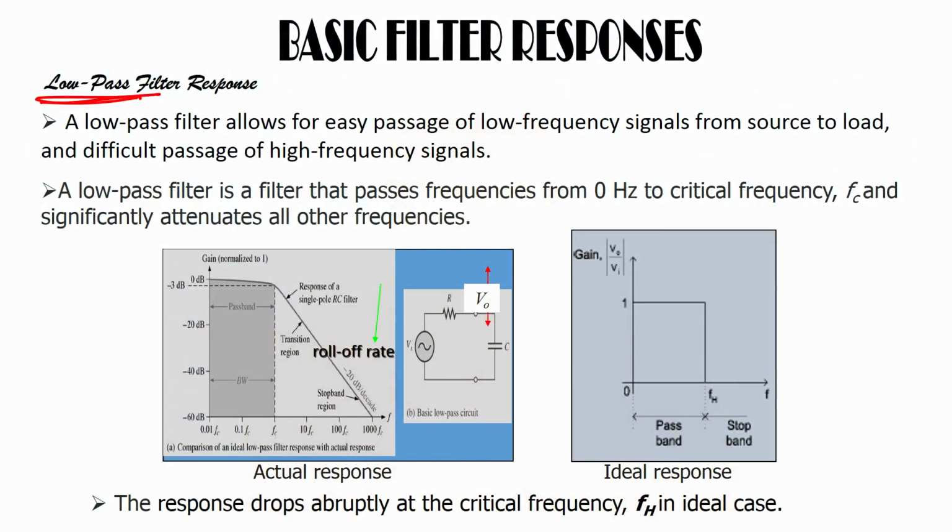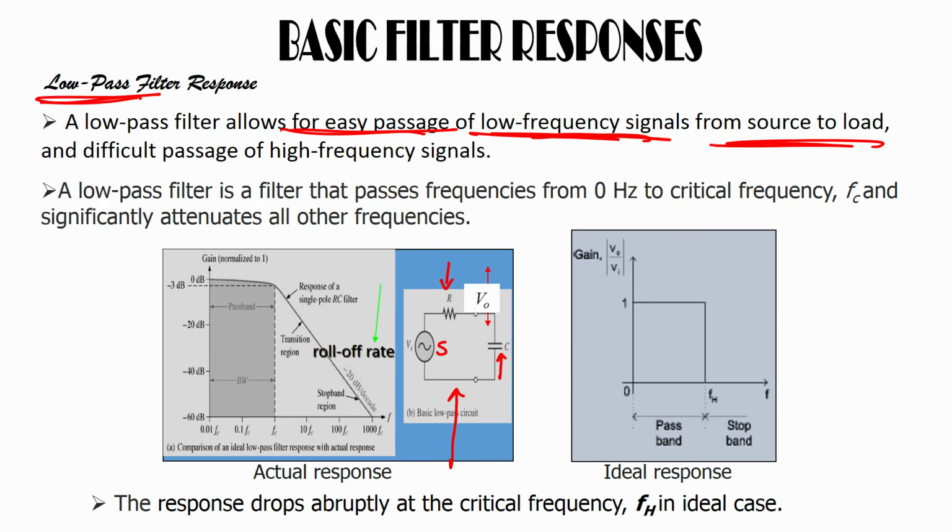Okay. So, if you come back to the screen, what you see is a low pass filter allows for easy passage of low frequency signals from source to load. So, you see here, this is a circuit. There is a source, there is a resistor R and there is a capacitor C. So, just using R and C, you can form a low pass passive filter.